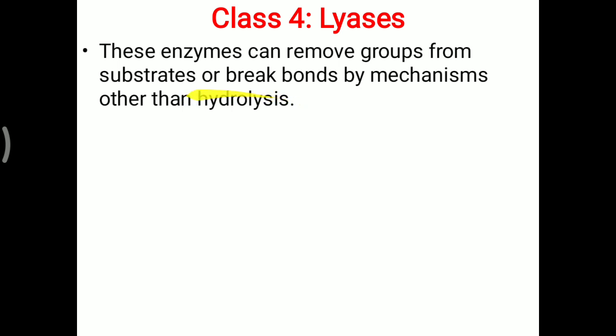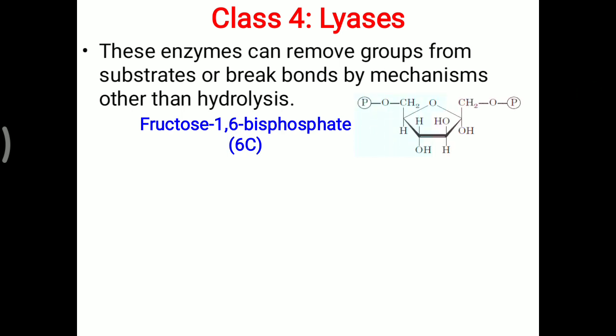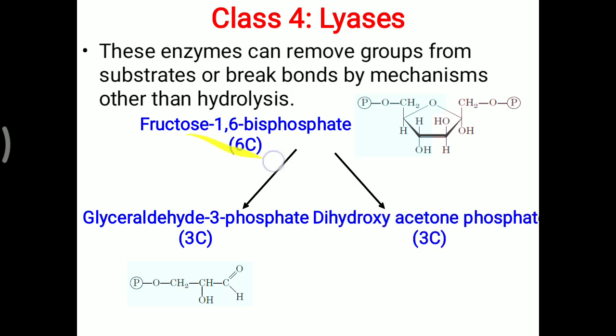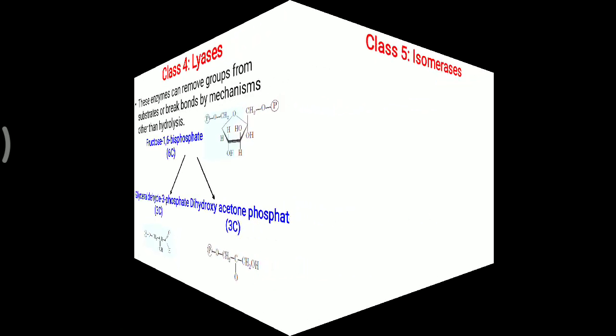Previously, in hydrolysis, the important thing was that water is added, but here, without adding a water molecule, the bigger molecule is broken down into smaller groups. For example, fructose 1,6-bisphosphate, an important molecule of glycolysis containing 6 carbons, is broken down into two 3-carbon molecules, G3P, glyceraldehyde 3-phosphate, and DHAP, dihydroxyacetone phosphate, simply with the help of a lyase enzyme. So the 6 carbon molecule is broken down into 3 and 3 carbons. That is the important reaction of the lyases.